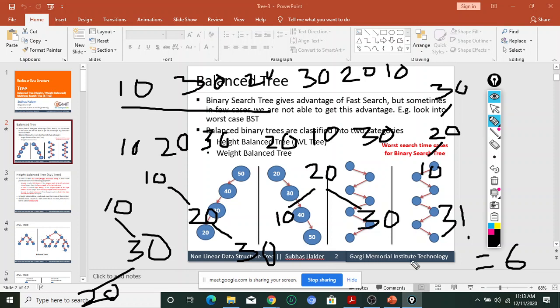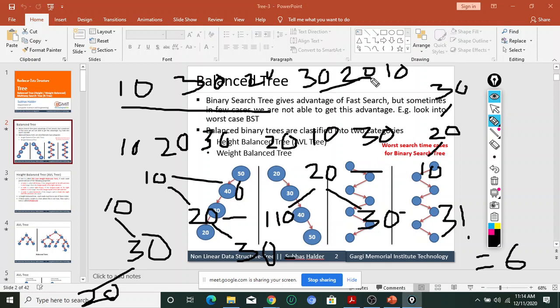Okay, yes or no? But try to understand, in the case of this one, what is the height of the tree? If I consider 3 at 0, this is 1, and this is 2. Or if I consider 1, 2, 3, what is the height of the tree? 2. Okay, if I consider this one, what is the height of the tree? 3.